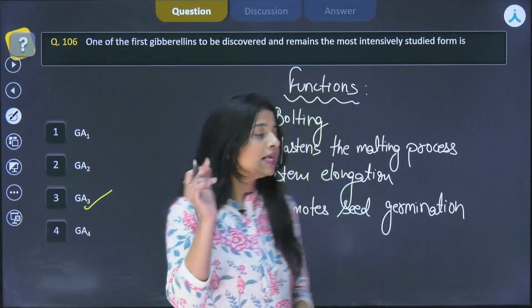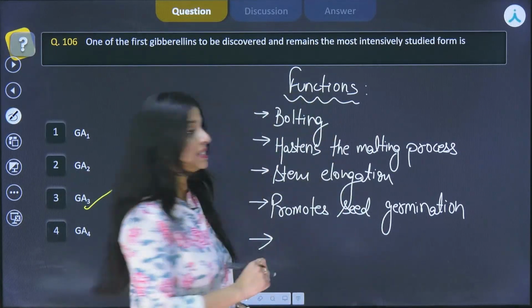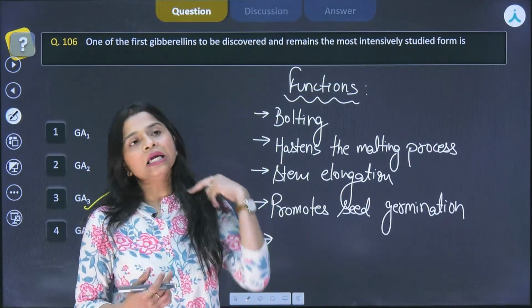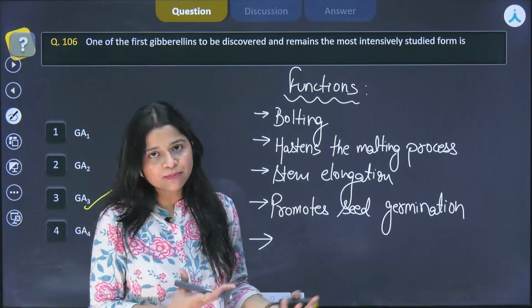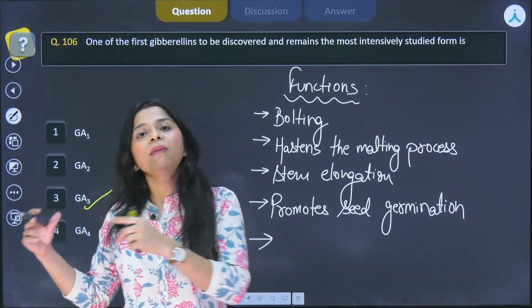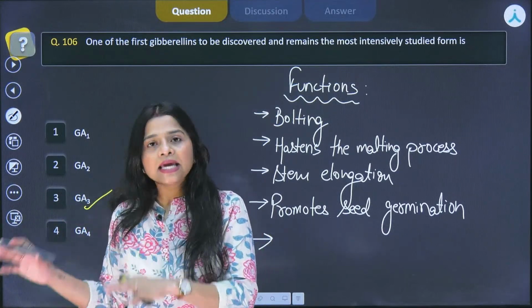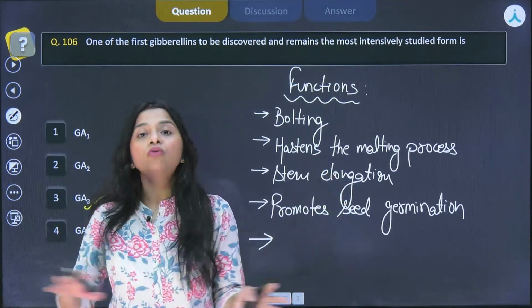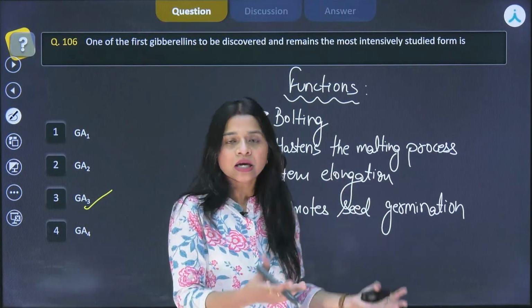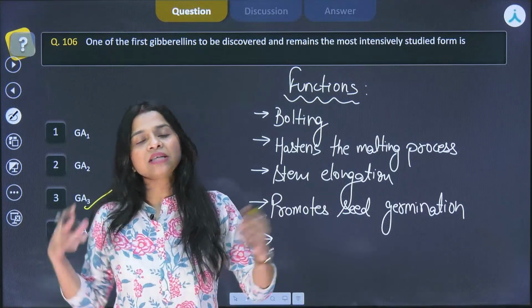All right, and there is one more: it enhances the shelf life. It delays the fruit ripening process. If the fruit ripens late, it will reach the market late, and hence it can be distributed throughout the season. Suppose all the fruits have ripened, been plucked by the farmers and are in the market.